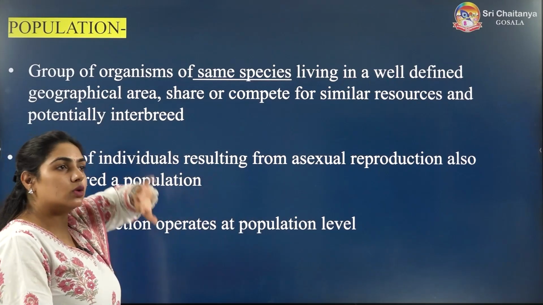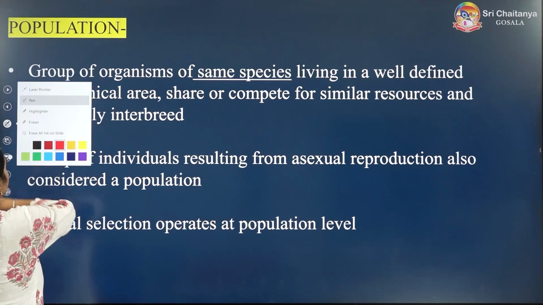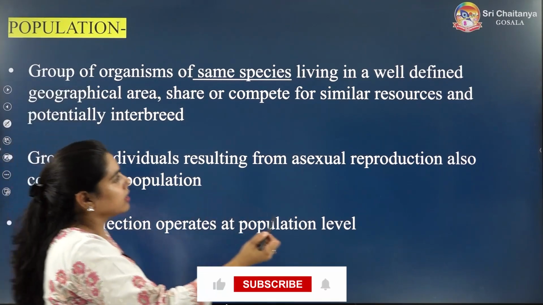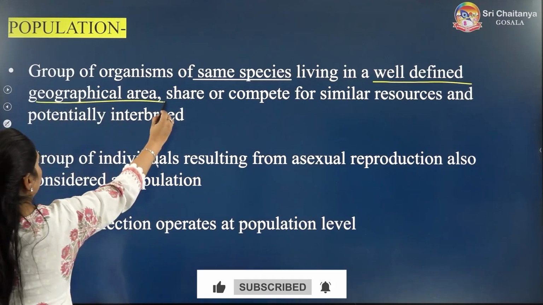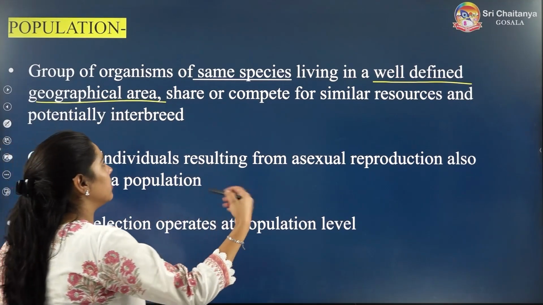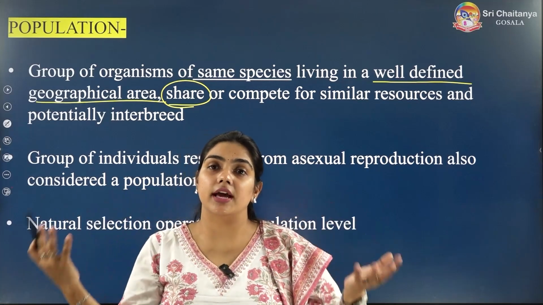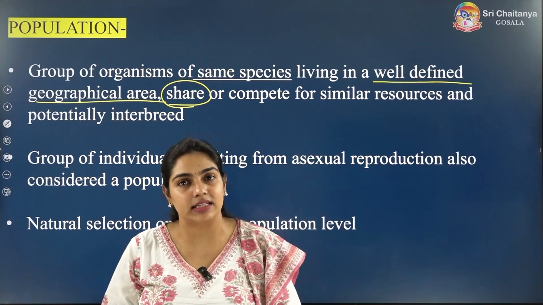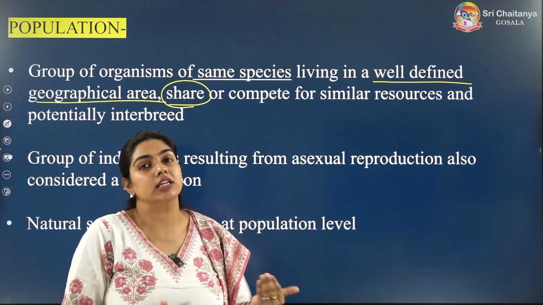Now those organisms, the group of organisms of the same species, they will be living in a well-defined geographical area. They will be sharing the same resources. They will be sharing the same food and space, right? And they are not only sharing, they are competing with each other also.